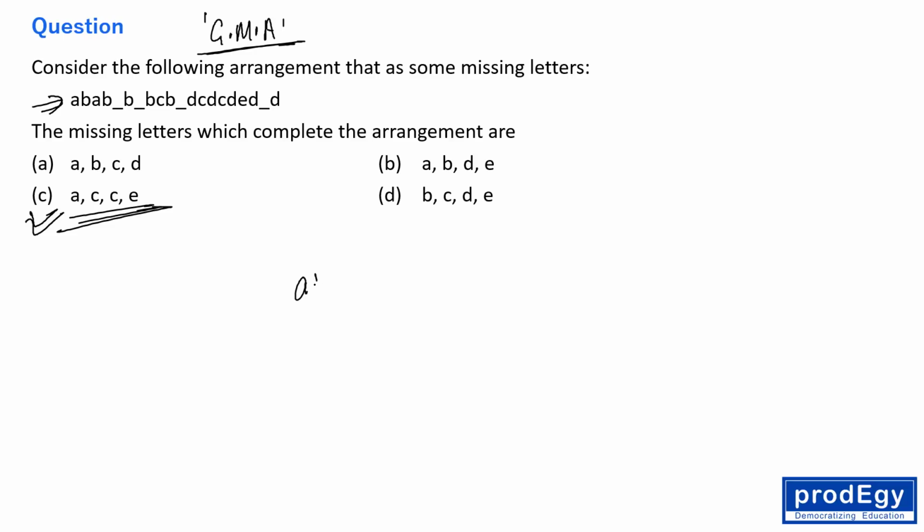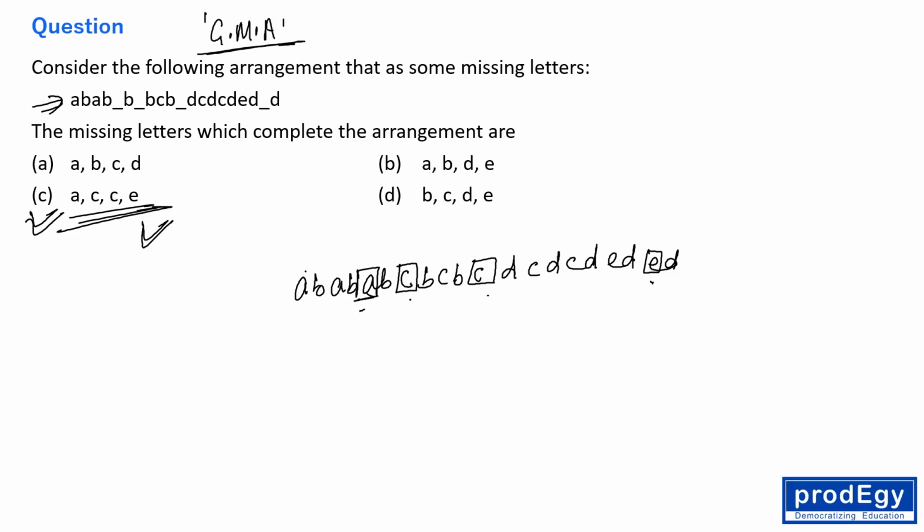See, if you fill C in the blank portion, it will give you this. This is the first blank, right? And then this is the second blank, and then this is the third blank. Okay, and then this is the fourth blank, right? So A, C, C, E, right? So A, C, C, E.